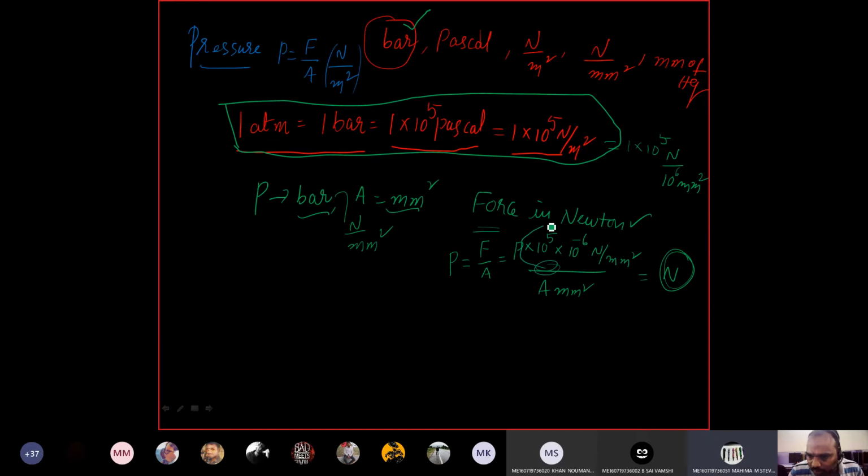Yes or no? This is the pressure and this is the area. So how to get force? Force is P into area. P we already converted into Newton per mm square, and area is also given in mm square. Therefore you are getting it.